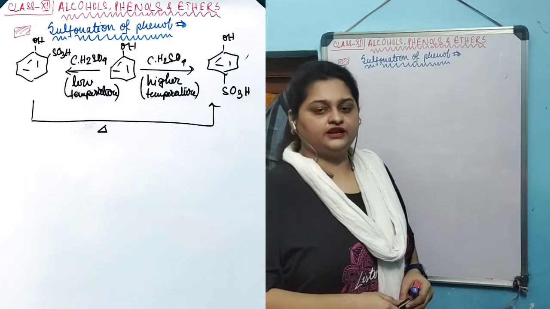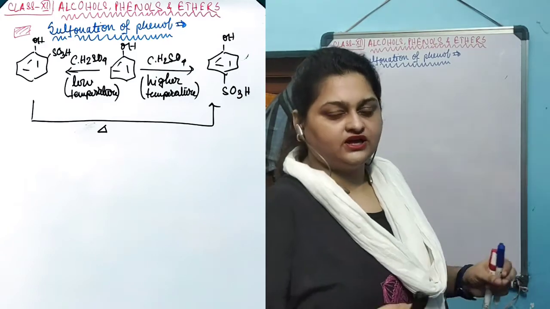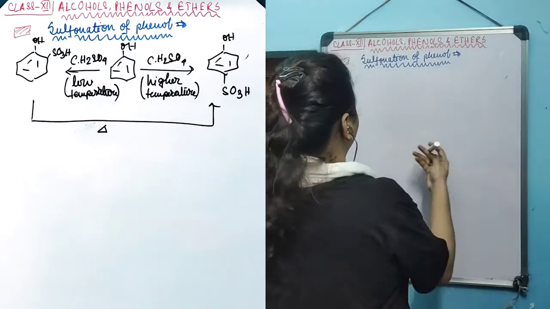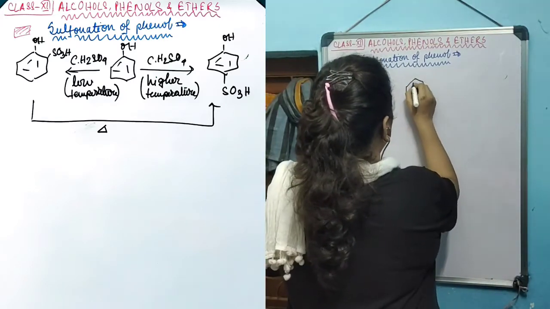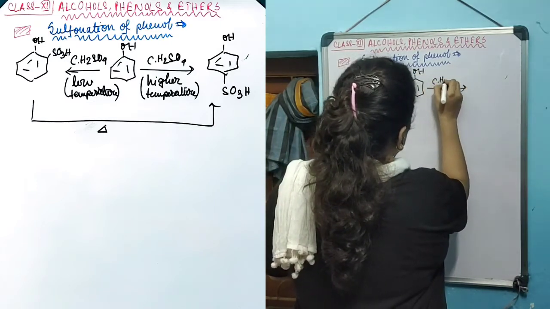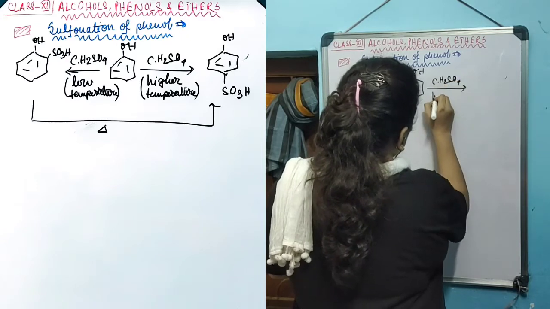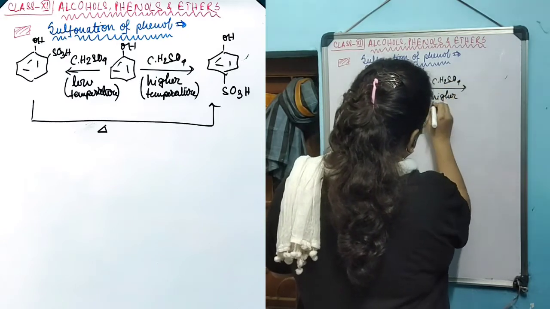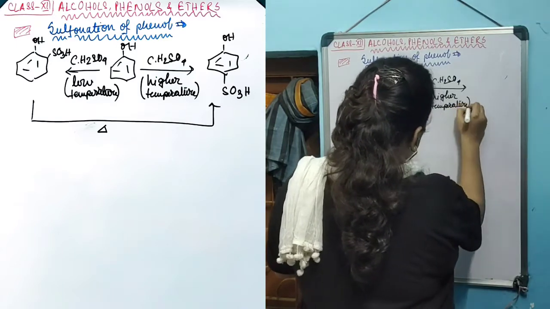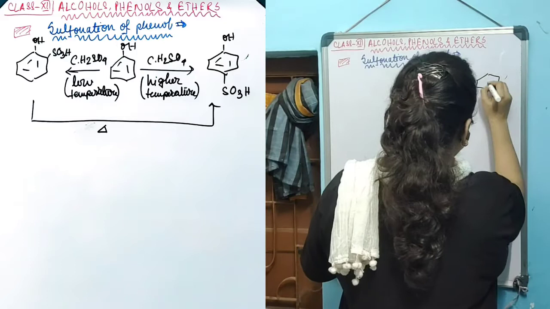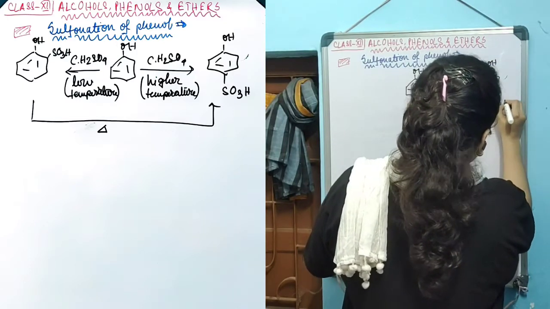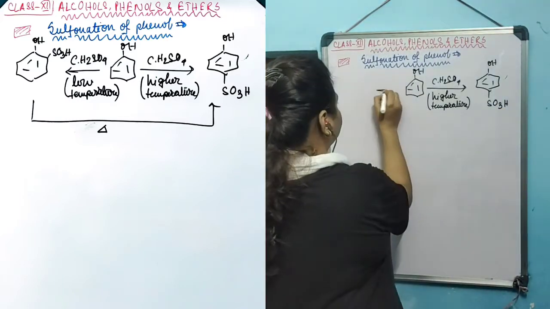Sulfonation of phenol can be done at two different temperatures and thus two different products are formed in a predominant amount. When phenol is subjected to sulfonation at higher temperature, parasulfonated product is formed in the predominant amount.